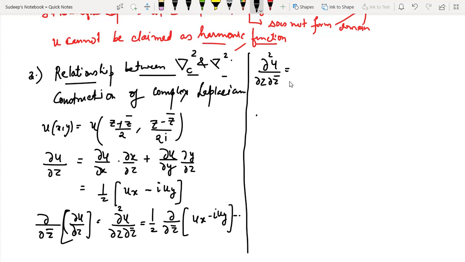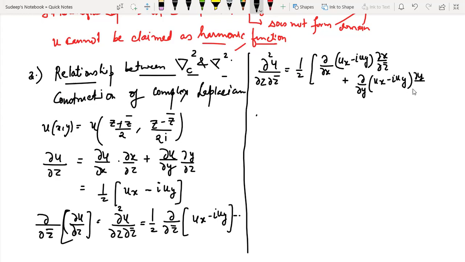So what will I get? 1 upon 2 is outside, so I'm just keeping 1 upon 2 outside. So it will be del upon del x of (ux minus iota uy) and del x upon del z bar, and then plus del upon del y of (ux minus iota uy) and del y upon del z bar.